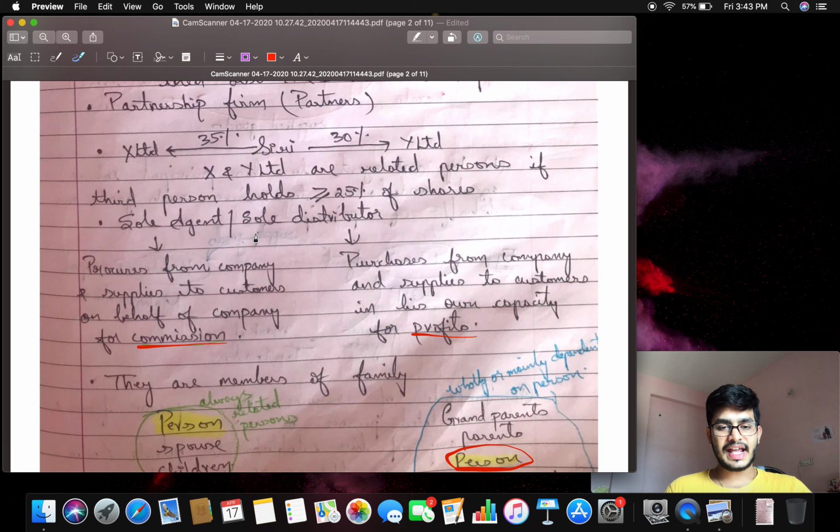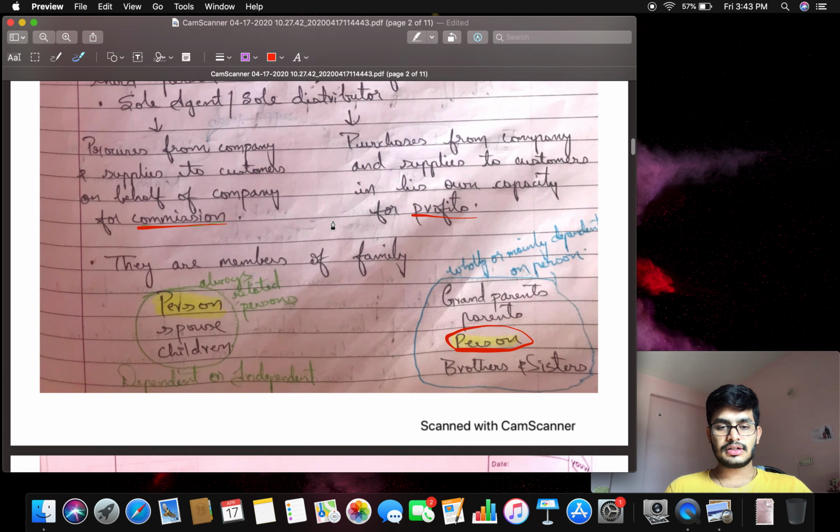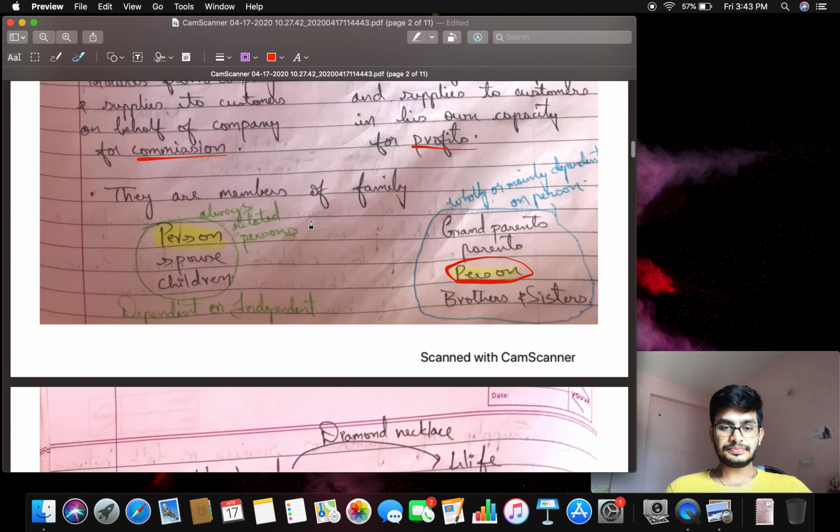Next one, sole agent and sole distributor, both are also related persons. Who is an agent and who is a distributor? An agent is nothing but one who works on commission basis. A distributor is nothing but one who works on profit basis. Okay, and also the members of the family are related persons.